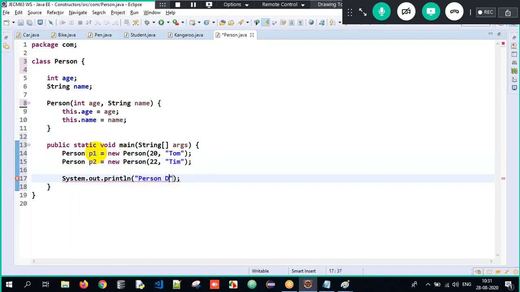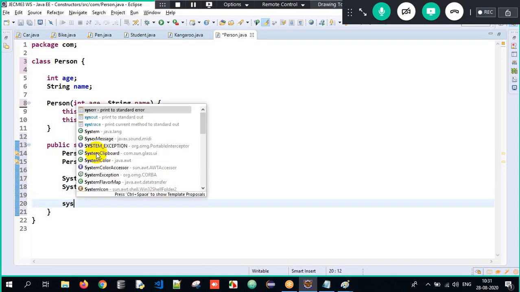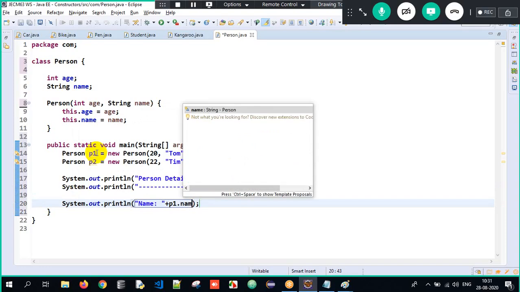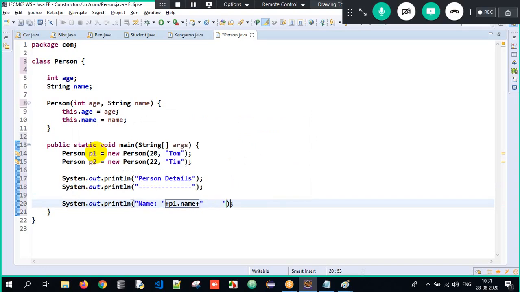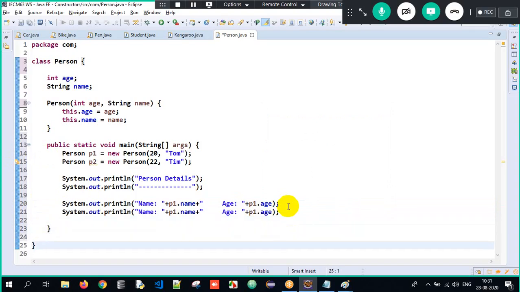I can do it in a beautiful manner here. Person details. So I'll just write sysout, Name colon, P1 dot name here. I have to print the person one name and some spaces, plus Age colon, P1 dot age here. That way I'm trying to print the content. So now when I execute it, look at the output here. Okay, just a moment.